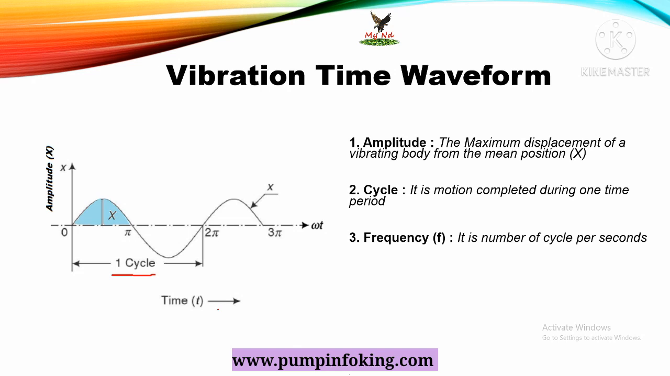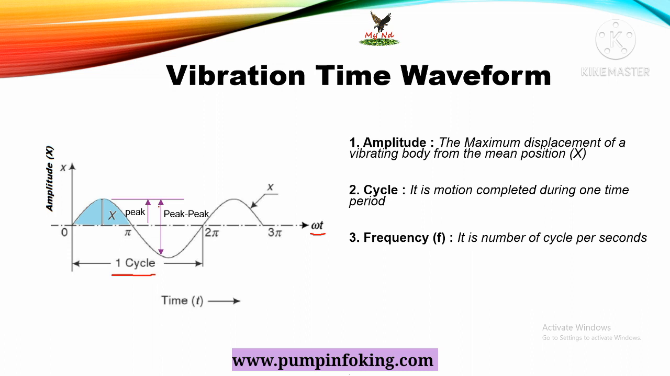Third is frequency. It is the number of cycles per second. It is called frequency. Here is omega t. Omega t is the angular velocity times time. So what is the peak value? The maximum displacement of the vibrating body is the peak value. What is the peak to peak value? This is the peak to peak value, completed in one cycle. The peak value is the maximum displacement of the vibrating body.